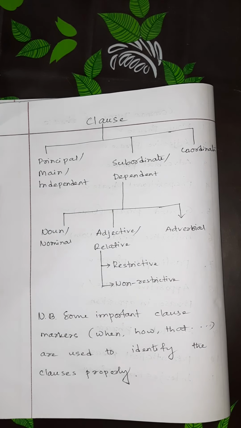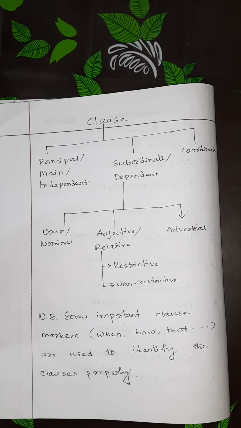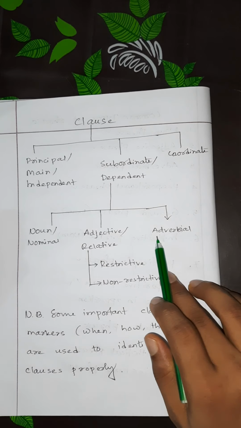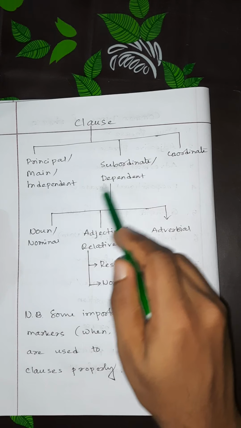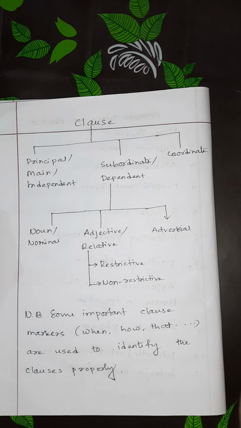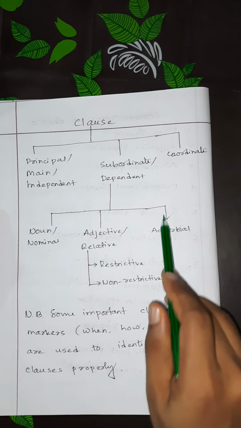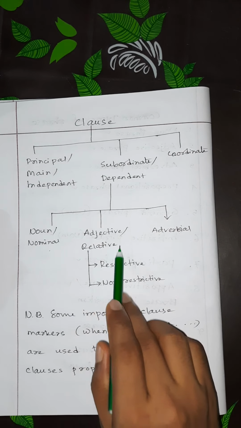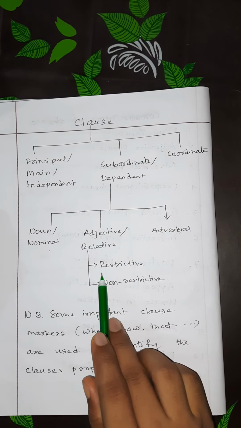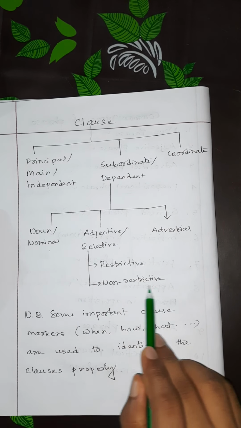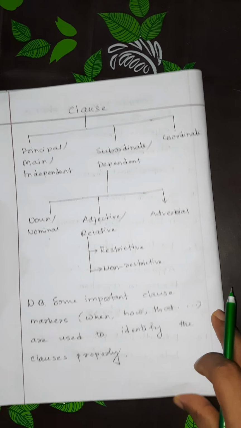So whatever it is, we can say clause is mainly or primarily of 2 types. One is principal and one is subordinate. Look, the subordinate clause can be categorized into another 3 forms. One is noun or nominal, one is adjective or relative, one is adverbial. Also, adjective clause or relative clause has 2 other forms, that is restrictive and non-restrictive.